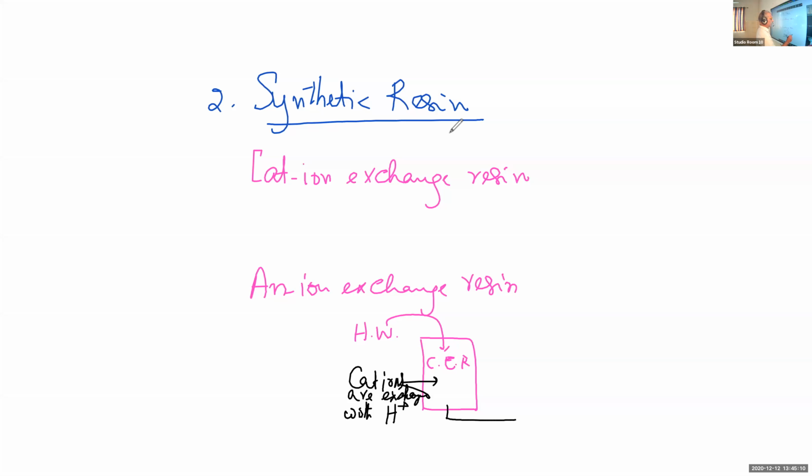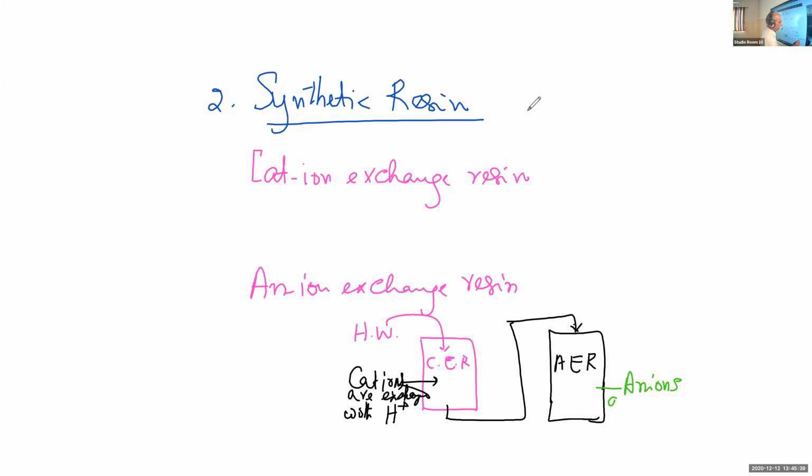Then it is passed through another tower filled with anion exchange resin. And here all types of anions, say chloride, sulfate, hydrogen carbonate, are exchanged or blocked in this tower.